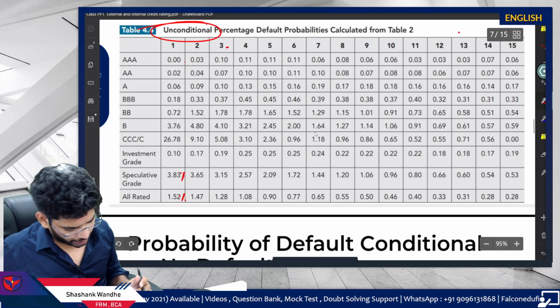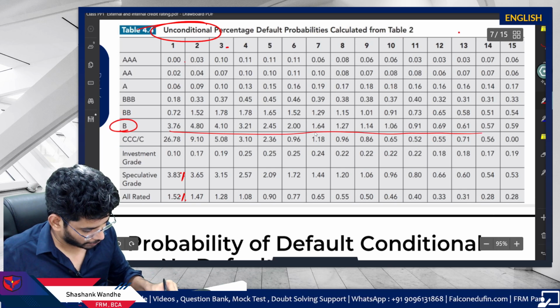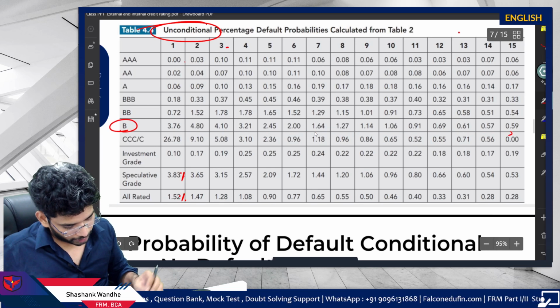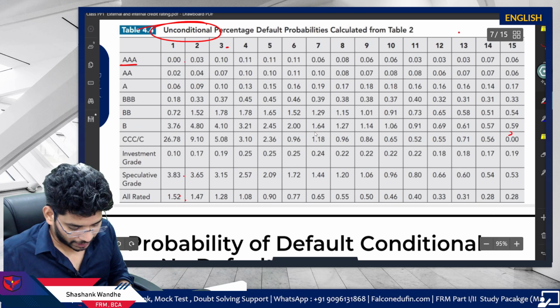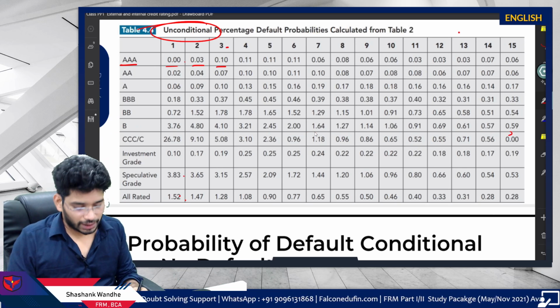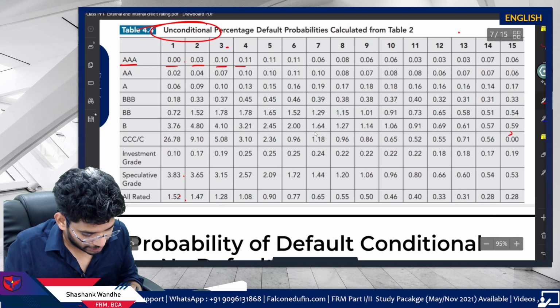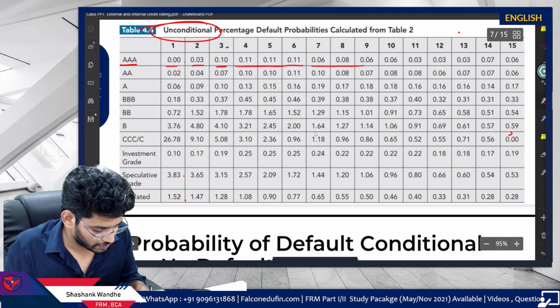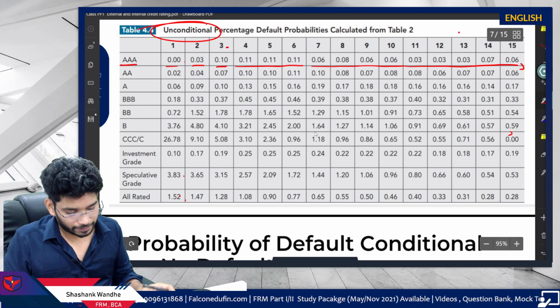Then we have the next observation. You can see a similar observation for B. See here, it keeps on falling. There are some important observations for AAA. AAA are highly unlikely to default in the first year. Then chances increase in the mid years. But again, if it survives, the probability of default falls like this.